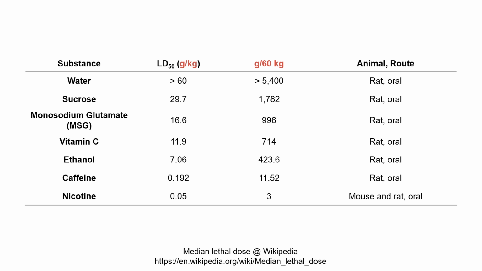That's interesting, isn't it? Considering that, ethanol is almost 10% of it. That means if you drink half a liter of ethanol, you can die with a 50% chance. In this comparison, it's surprising to see caffeine is much more toxic than ethanol. Nicotine is super toxic.